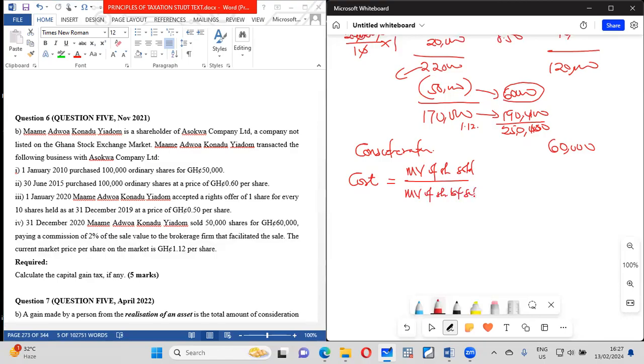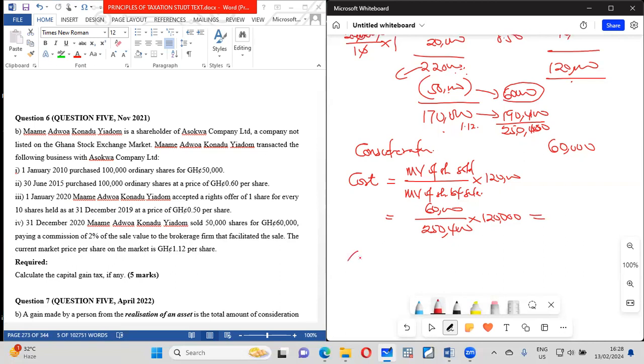And we are going to now multiply this figure by the cost of shares before the sale. This is his cost. But this cost, as we have in here, included all this one and this one. So what is the cost? 120,000. So what we are going to have is 60,000 out of the 250,400 multiplied by the 120,000, which will be the first part of the cost.